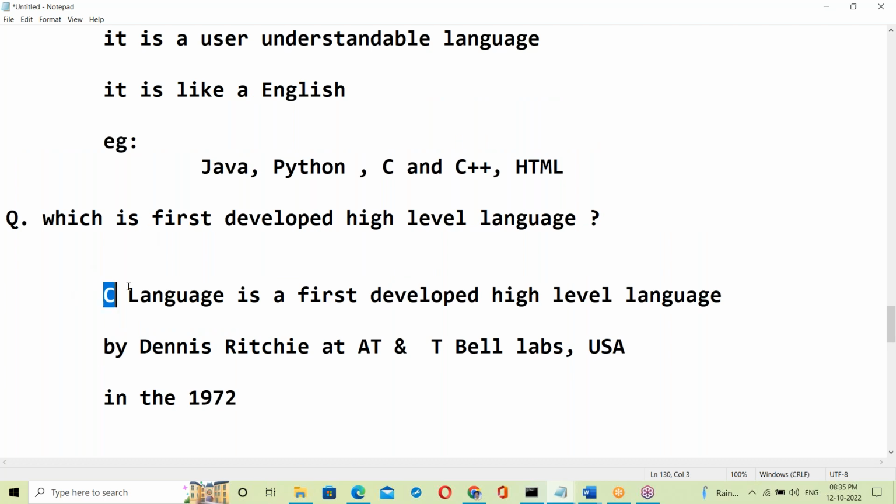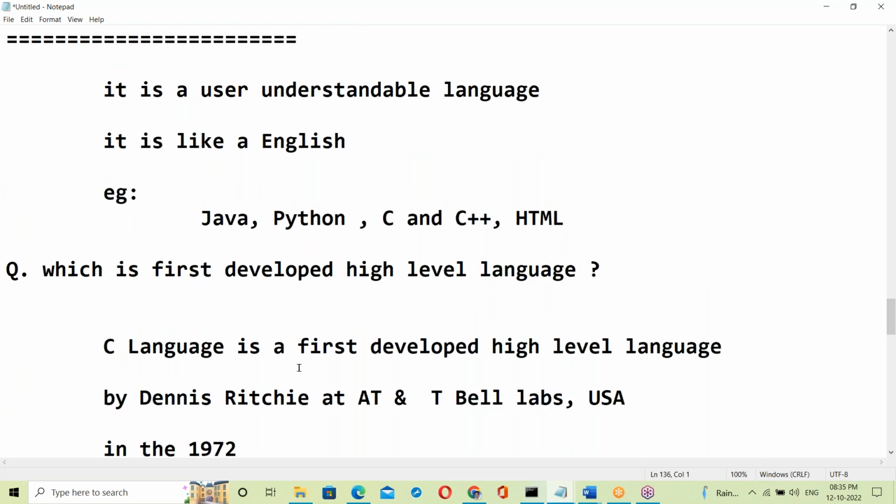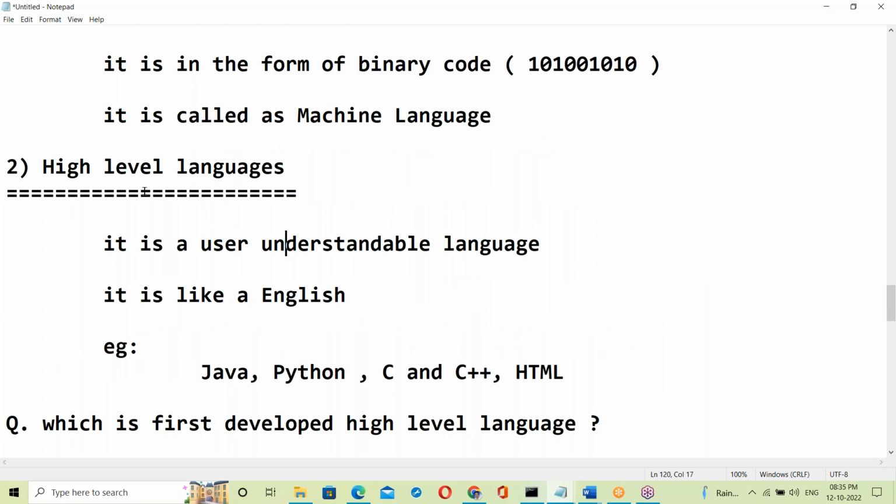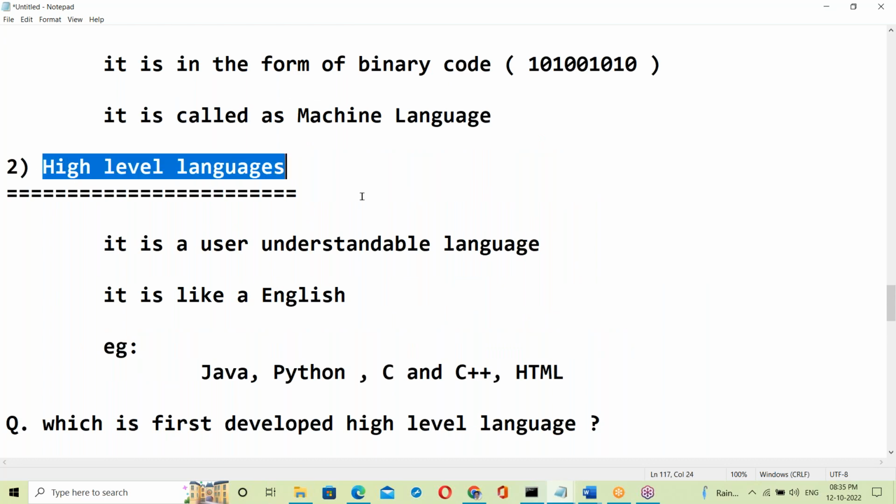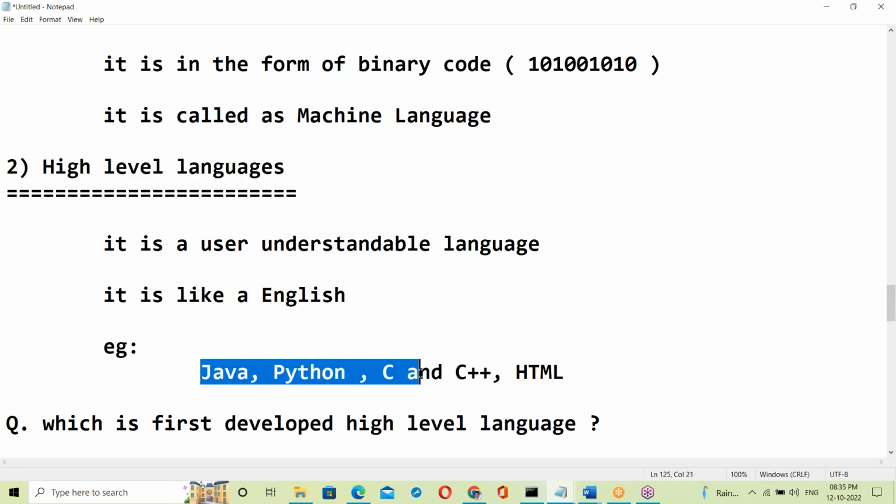So C language is the first developed high level language, at AT&T Bell Labs, USA, 1972. These are user understandable high level languages, like C, Java, Python.